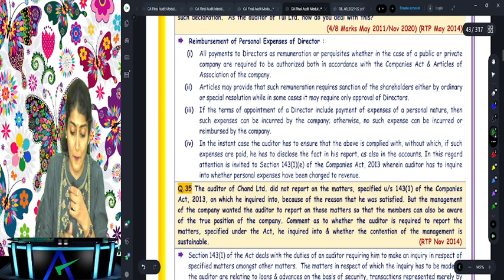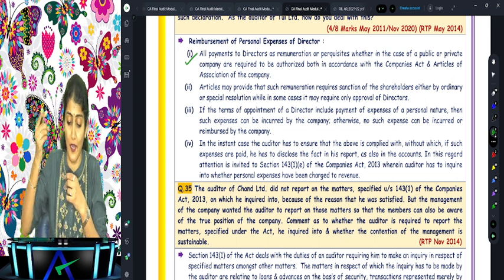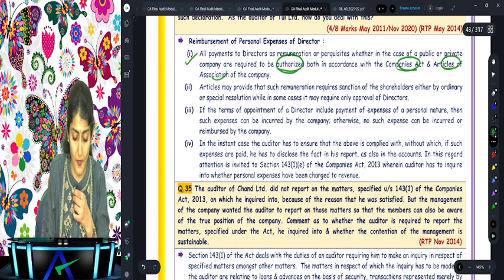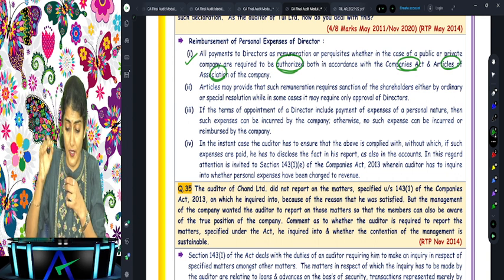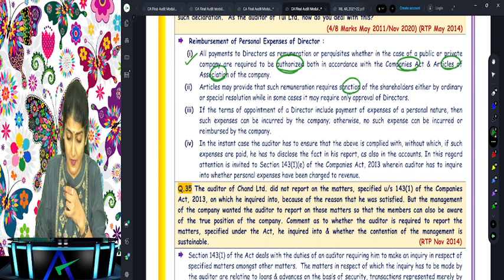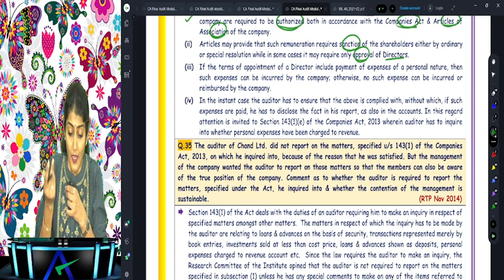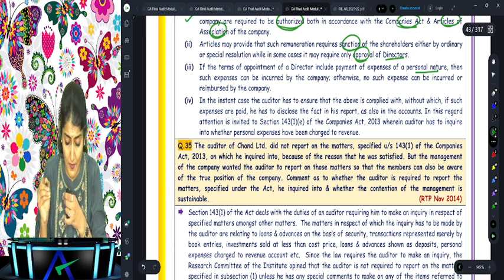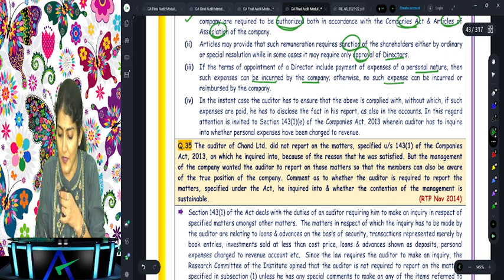Right, so all payments to directors as remuneration or perquisites, whether in case of a public or a private company, are required to be authorized as per the Companies Act and also as per the Articles of Association. Articles may provide that such remuneration requires sanction of the shareholders either by ordinary or special resolution, while in some cases it may only require the approval of the directors. If the terms of appointment of a director include payment of expenses of a personal nature, then such expenses can be incurred by the company. Otherwise, no such expense can be incurred.